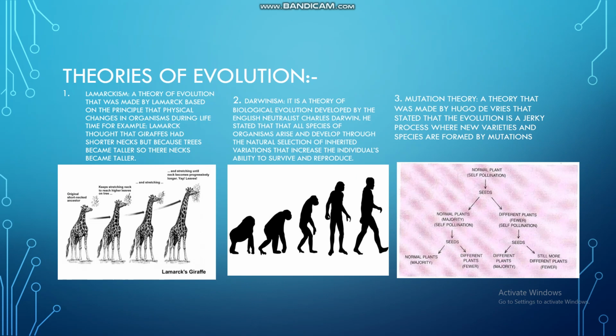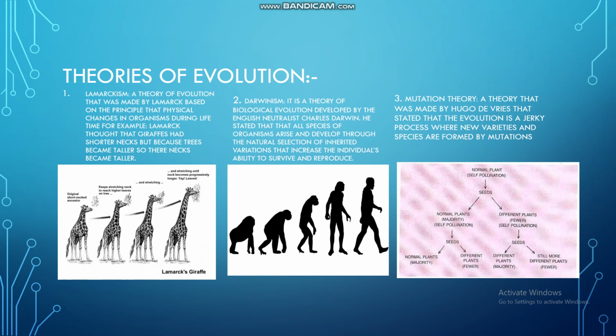Second, Darwinism. It's a theory of biological evolution developed by the English naturalist Charles Darwin. He stated that all species of organisms arise and develop through the natural selection of inherited variations that increase the individual's ability to survive and reproduce.